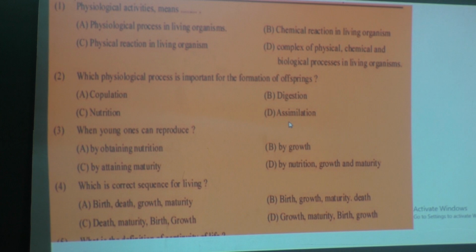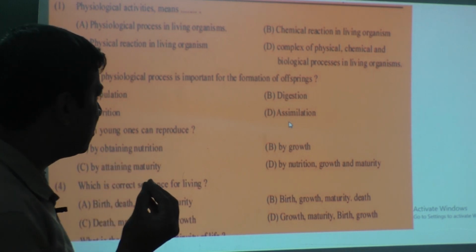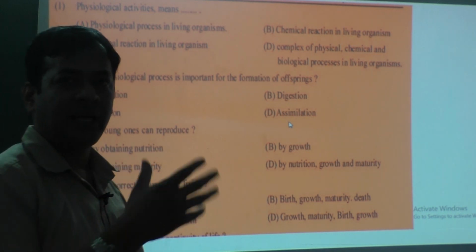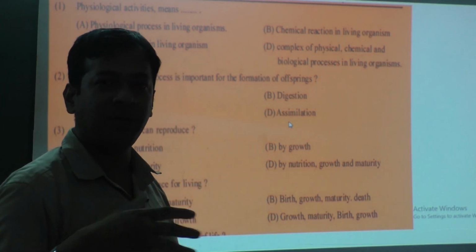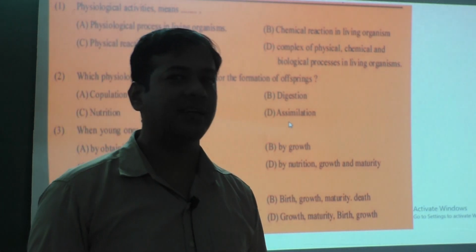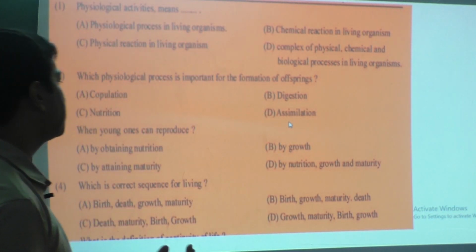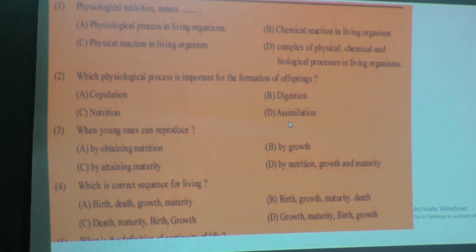Then, when can young ones reproduce? By obtaining nutrition, by growth, by attaining maturity. What all things are required? Is only food enough, nutrition, or does the animal also have to grow and become mature? So all three are required. So it should be option D, nutrition, growth and maturity.